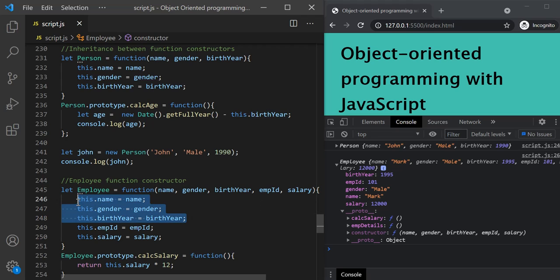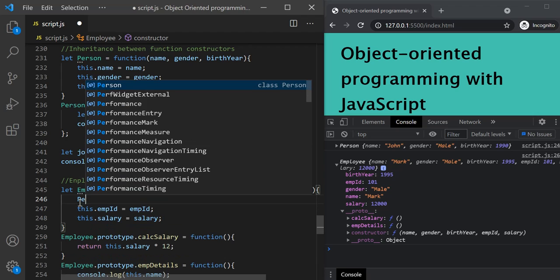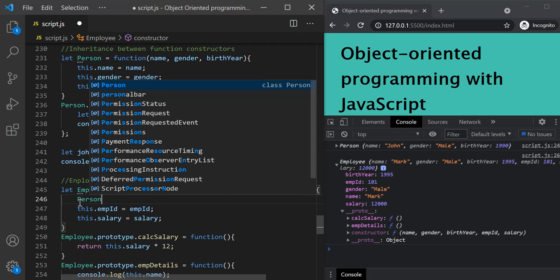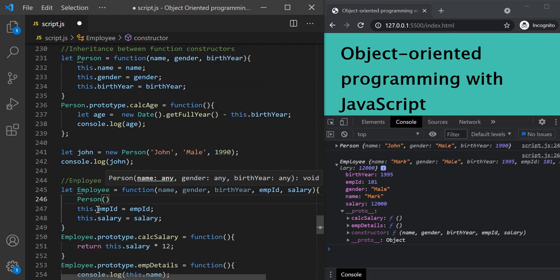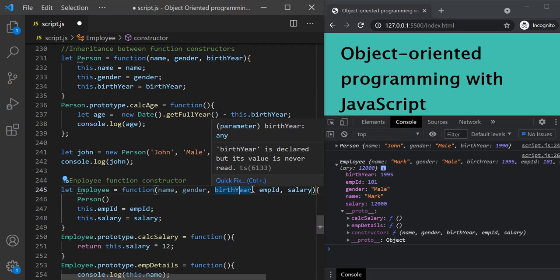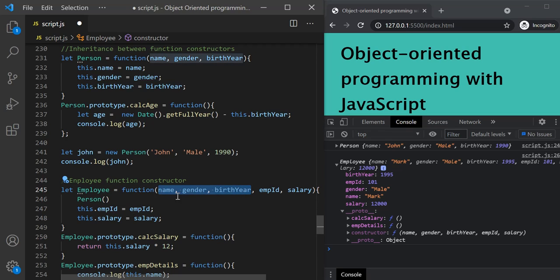We can do that by simply calling this person function constructor inside this employee function constructor. Now when we call this person function constructor, we need to pass the values for name, gender, and birth year property. Now these values are coming inside these parameters. So let's pass these parameters to the person constructor.